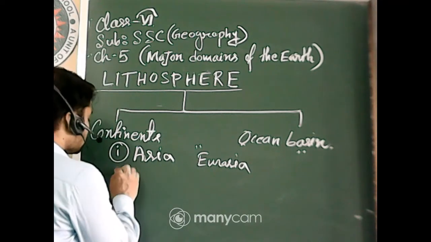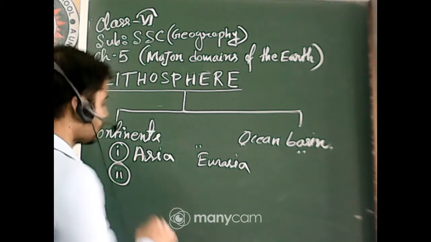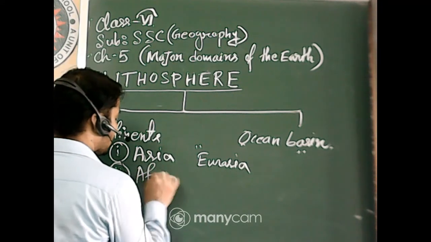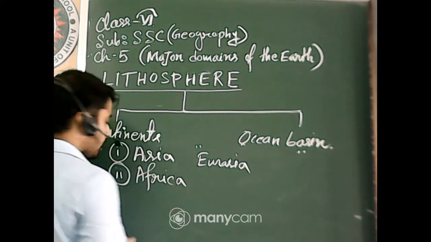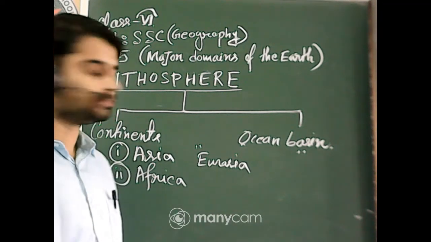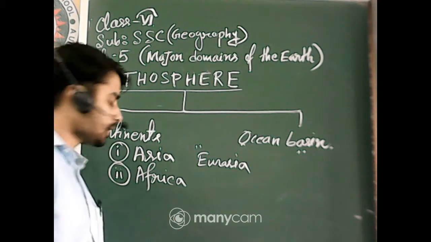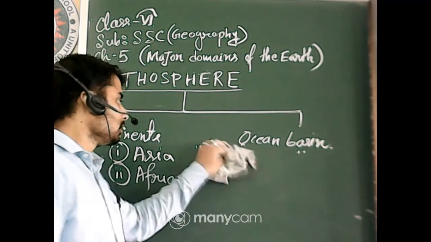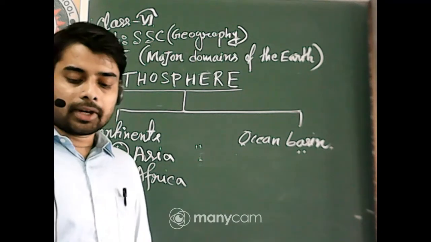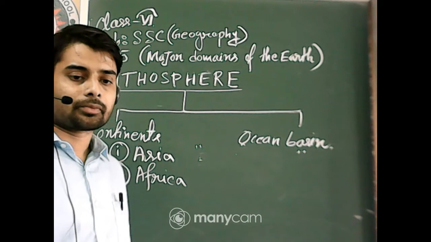Number 2, it is the second largest continent. It is Africa. Okay, and in Africa, second largest continent, it is Africa. So Africa is surrounded by 3 oceans and 1 sea.